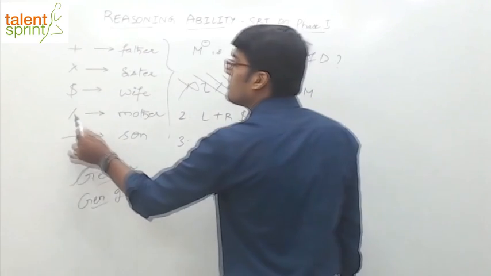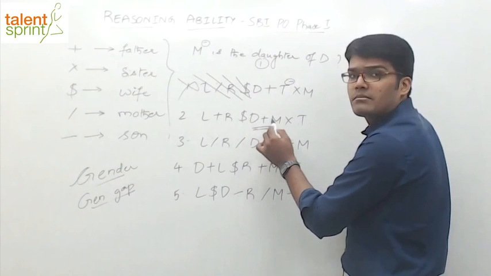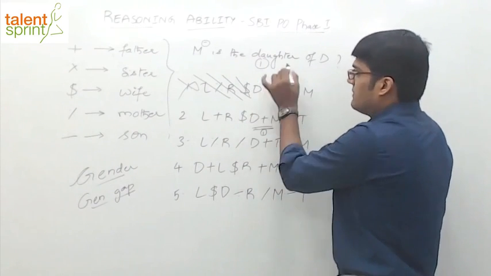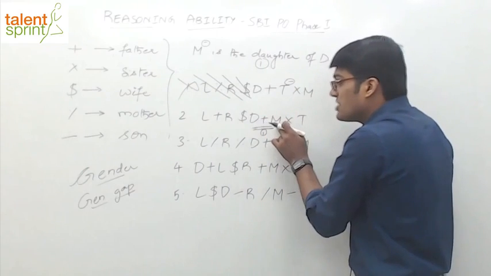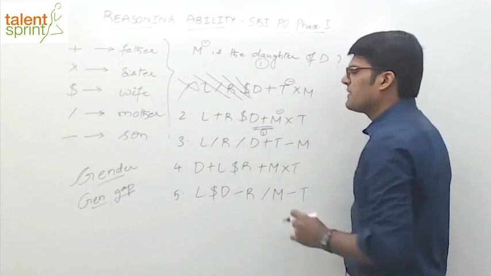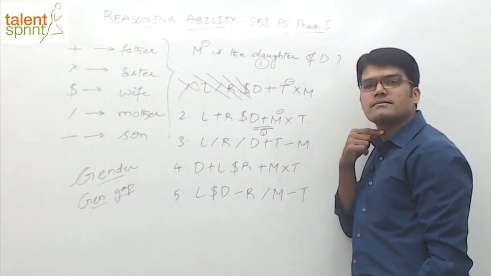Plus means what? Plus means father. D is the father of M. Okay. So D is the father of M means generation gap is 1, which is okay. But we want to know the gender of M. M into T. Into means what? Sister. M is the sister of T. Now, do you think both the conditions are satisfied? Yes. Second option is the answer.